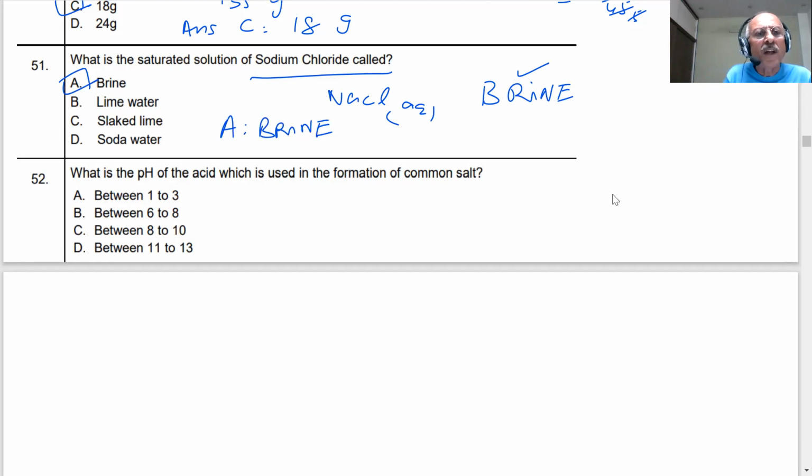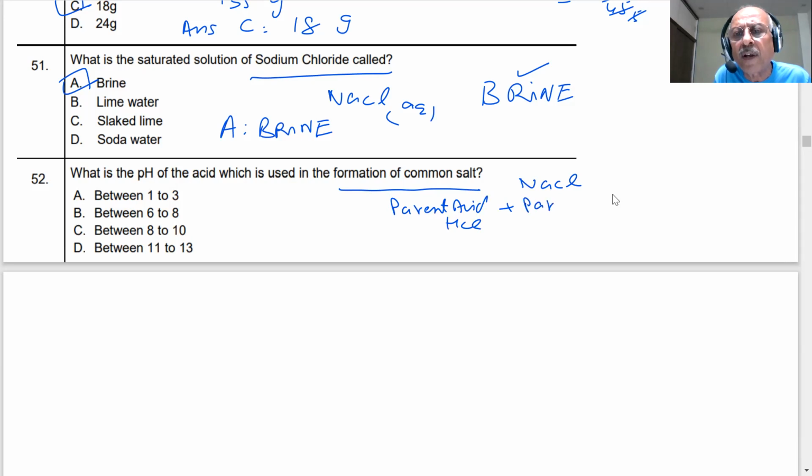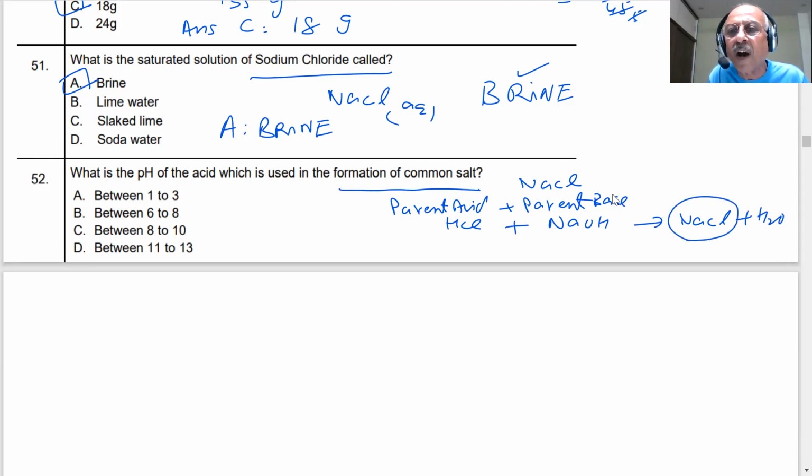Next question, student. What is the pH of the acid which is used in the formation of common salt? What is common salt? It is NaCl, student. So how will you form this? What will be the parent acid? Parent acid will be HCl. What will be the parent base, student? Base and acid react to form salt and water. Parent base will be NaOH. If the two react, what will happen, student? You will get NaCl plus H2O. So this is the salt.